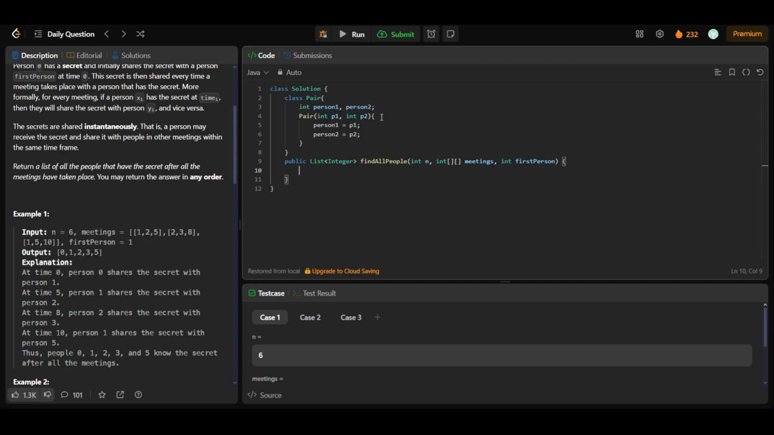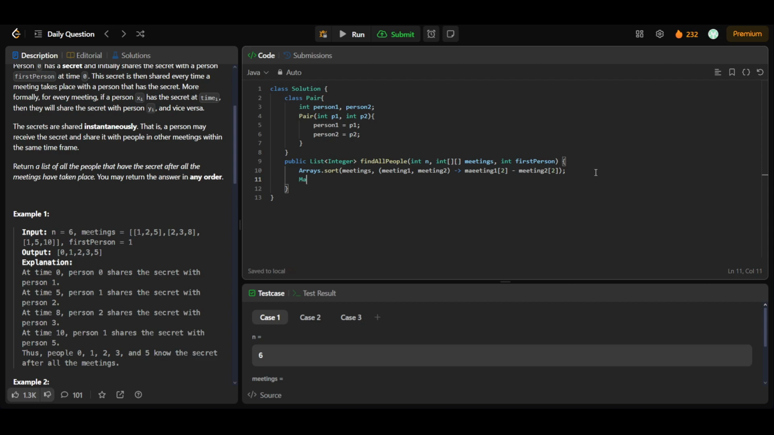That is, first let's sort this array on the basis of time. That is, Arrays.sort meetings on the basis of time. That is, if I'm having meeting1 and meeting2, I'll sort it on the basis of meeting1 second index minus meeting2 second index. And okay, so now by now we have sorted the meetings array.